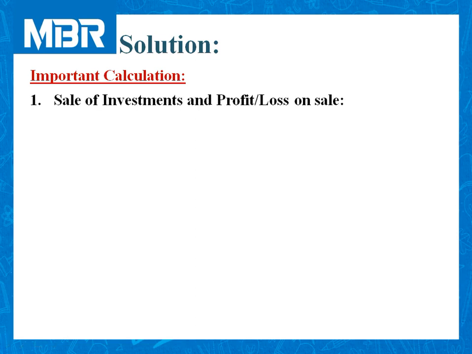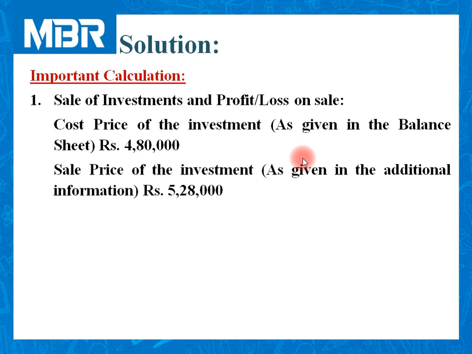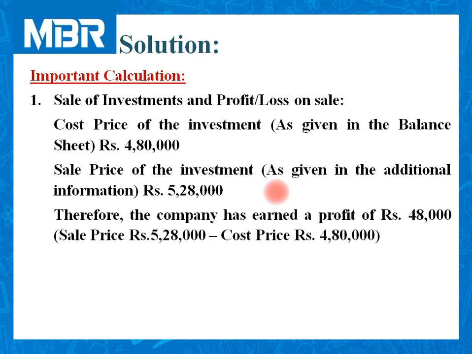So let us start our calculation with the sale of investment. As per information given in the balance sheet, cost price of the investment is rupees 4,80,000. As per information given in additional information, sale price of the investment is 5,28,000. So in this transaction of sale proceeds, the company earned a profit of rupees 48,000. How to calculate profit of this 48,000? It's very simple: sale price minus cost price.